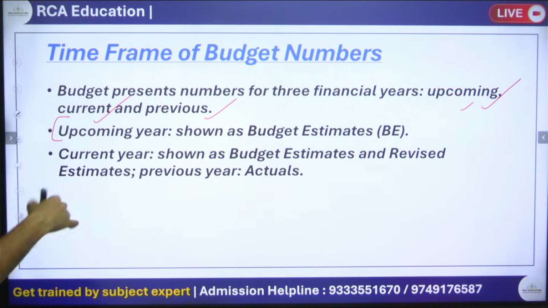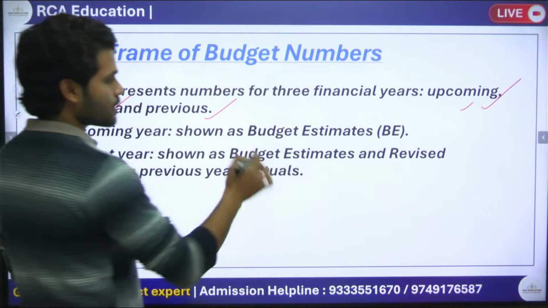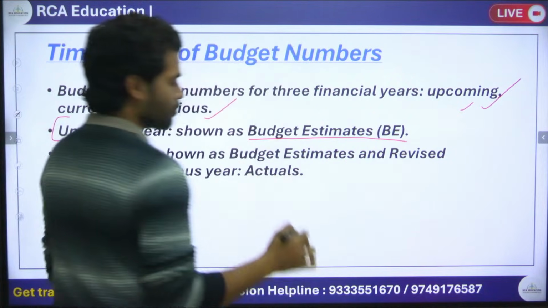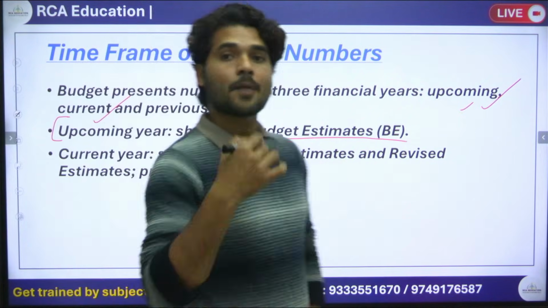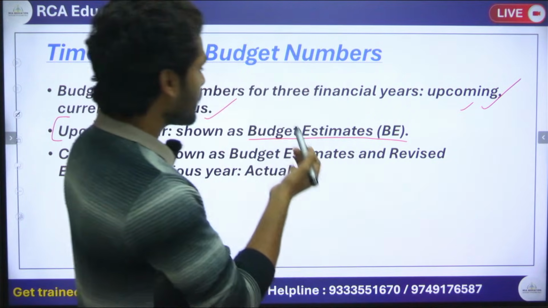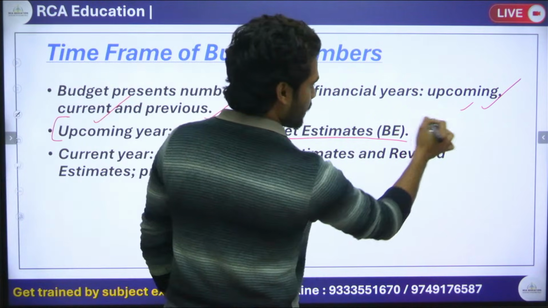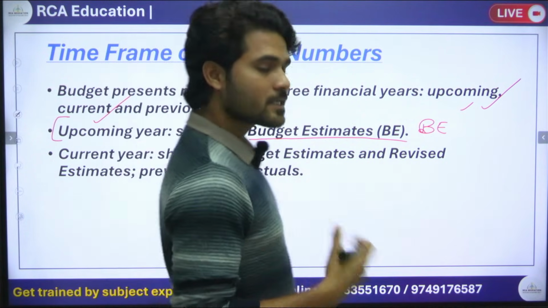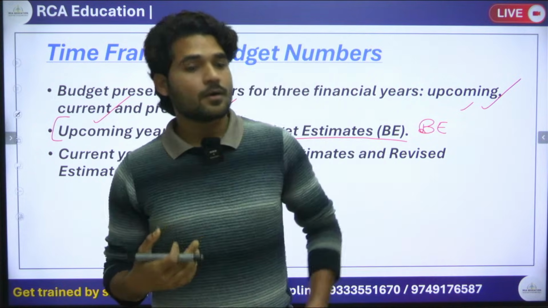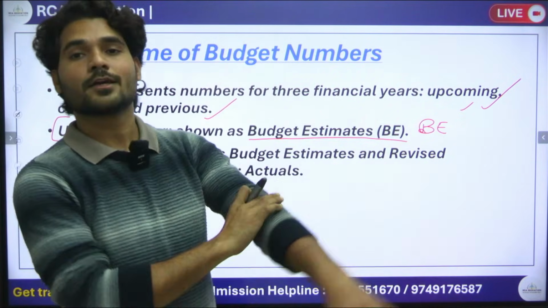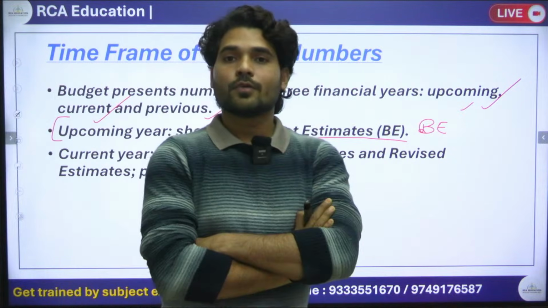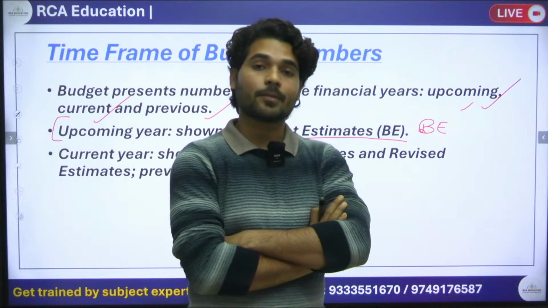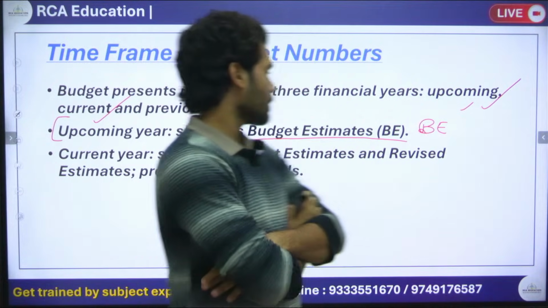Upcoming financial year's data we call budget estimates. Estimates means what is going to happen in the future. It is written like this, BE. So if you study the budget of the government of India and you see BE written there, you are now clear that BE means budget estimates, meaning upcoming.